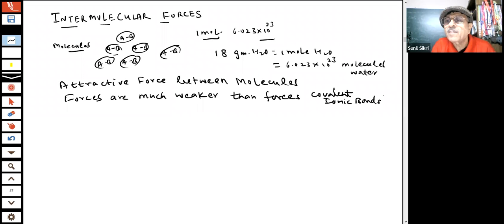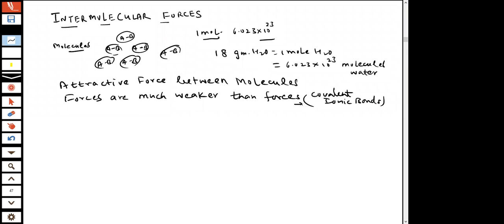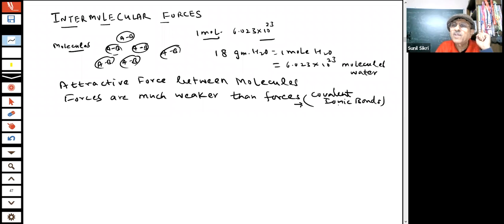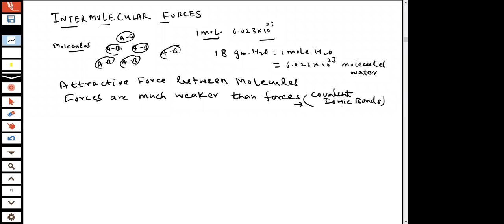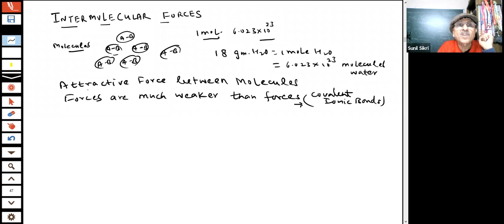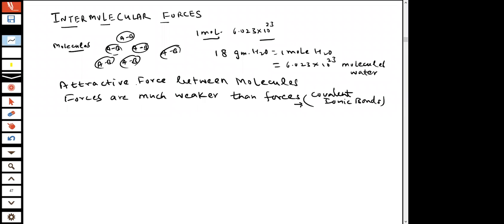Those forces were very strong. When a covalent bond is formed, the force of attraction between atoms is very large. It is also very large when an ionic bond is there, because there is a positive charge and a negative charge. Here I am talking of forces between these molecules.